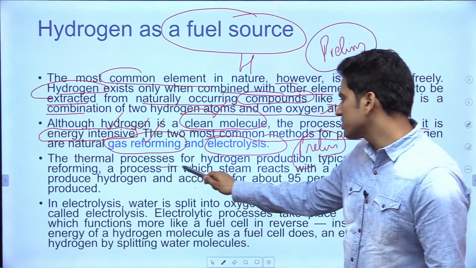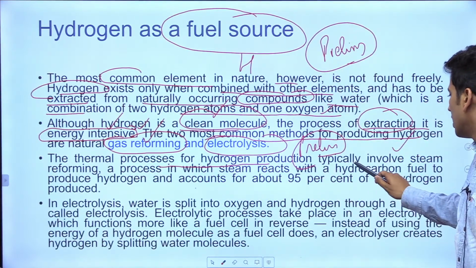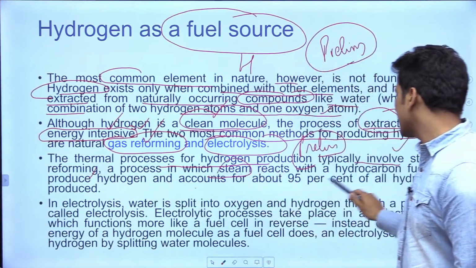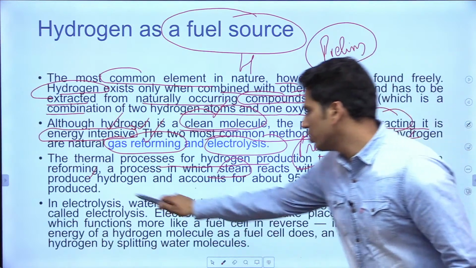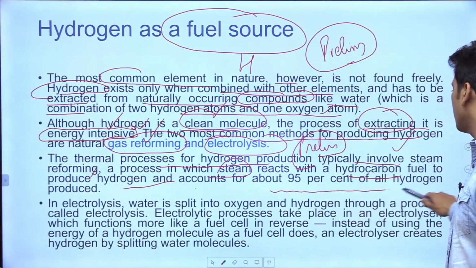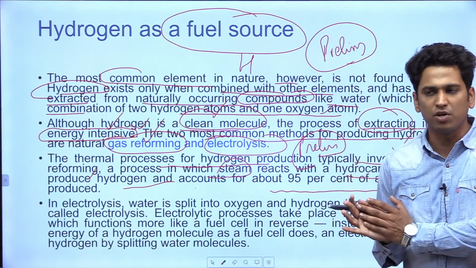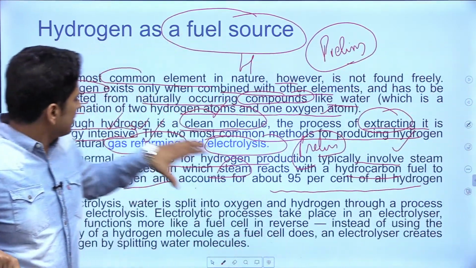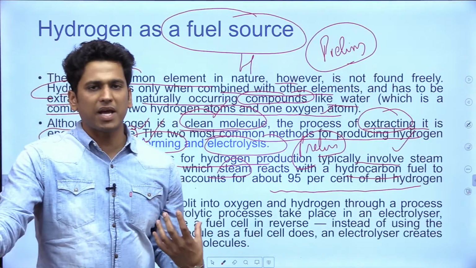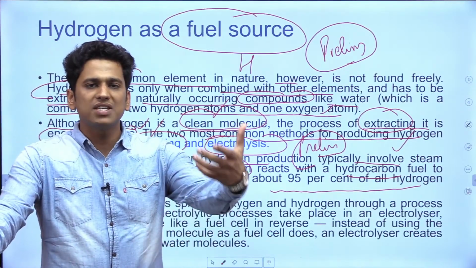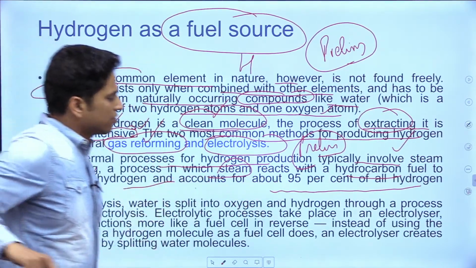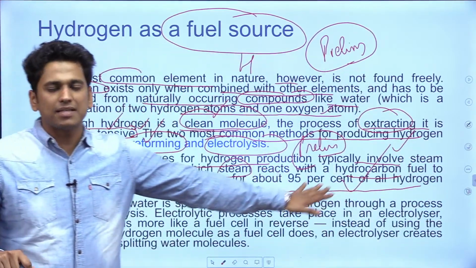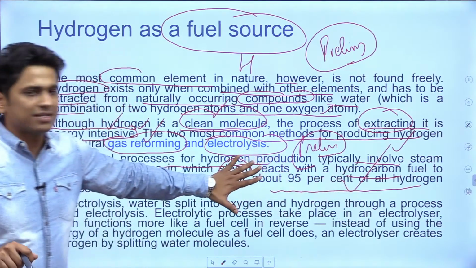The thermal process for hydrogen production typically involves steam reforming, a process in which steam reacts with hydrocarbon fuel to produce hydrogen and accounts for about 95% of all hydrogen produced. So a question can come in the prelims where it talks about that this reforming method is the major method through which majority of this hydrogen is produced. So that would be the correct statement, as 95% is being produced by this method.